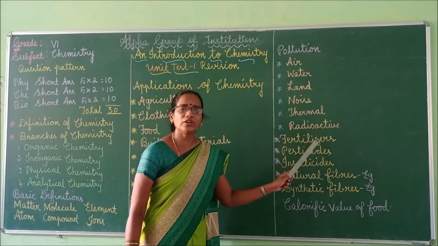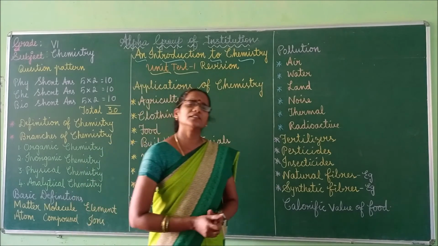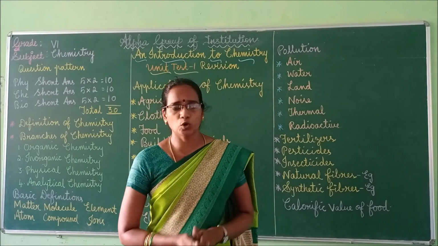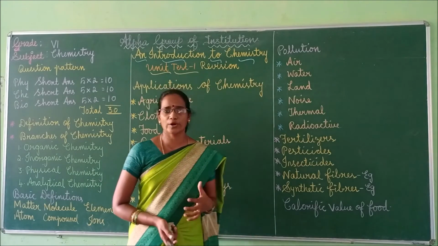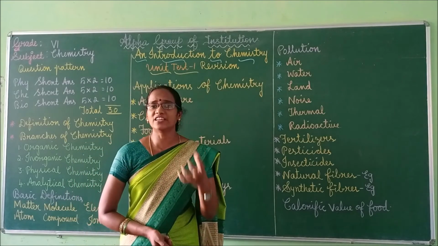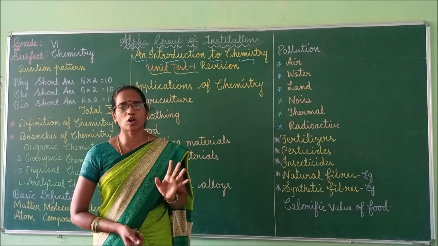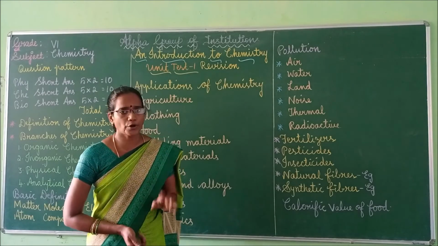Next one is about fertilizers. Fertilizers are chemicals that provide nutrients to crops and increase their production. Nutrients in this case are the energy. Fertilizers give energy to crops, then only it will increase the production.